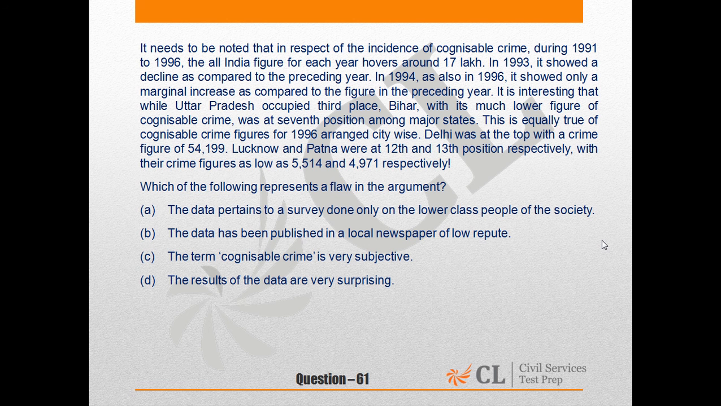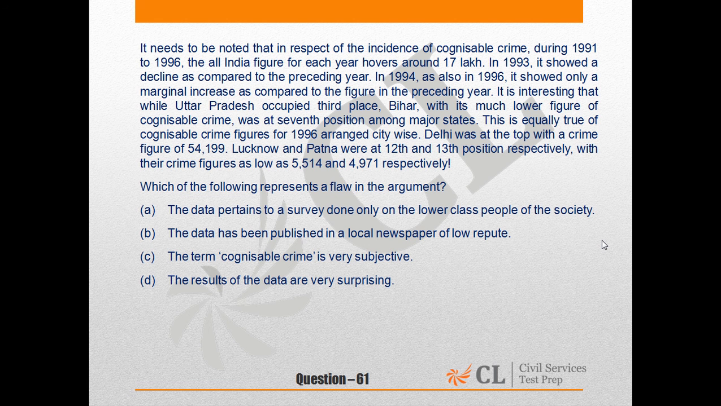Like, what kind of crimes can be called cognizable crimes? The crimes mentioned in the passage or in the survey, do they all belong to the same category? Can all of them be defined in the same manner? If we have any question with the definition of this phrase, that is cognizable crime, then it would definitely pose a lot of problem in interpreting the data. Hence, that can be called a logical flaw in the argument.